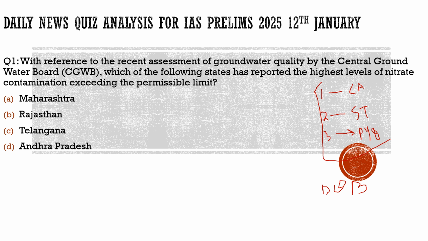So what will you do? If you do not do that last mile revision, you feel down, you feel underconfident. So what can you do at that time? If you have these questions with you, you would just revise these questions. These questions would connect you with the current affairs, with the static part, and with the previous year questions. It will give you the analysis, and it will give you an idea of what we studied over the year, what was in the newspapers, and what kind of questions could be asked from those articles. It will give you a brief idea.